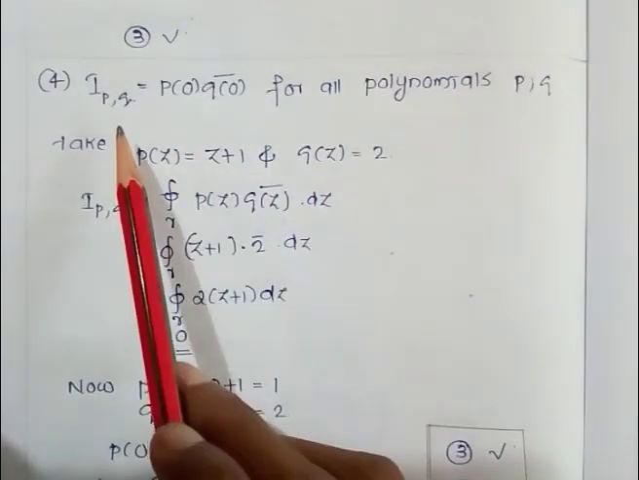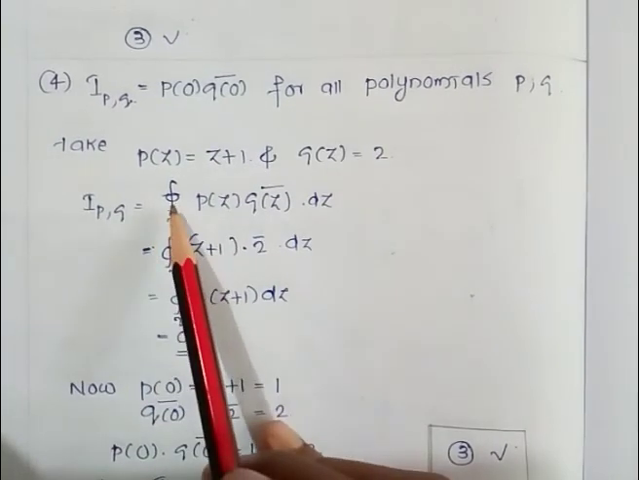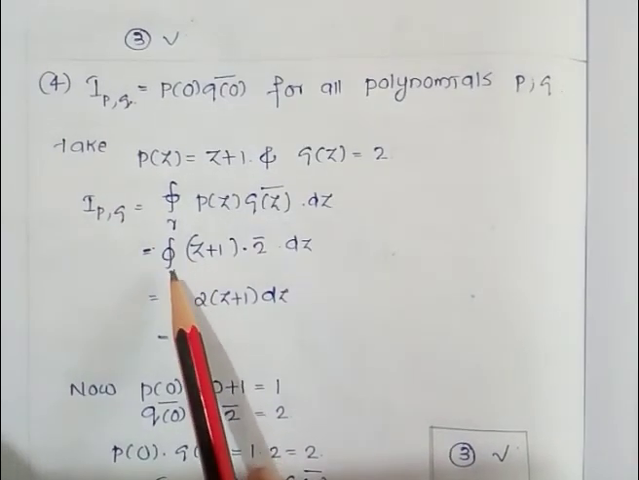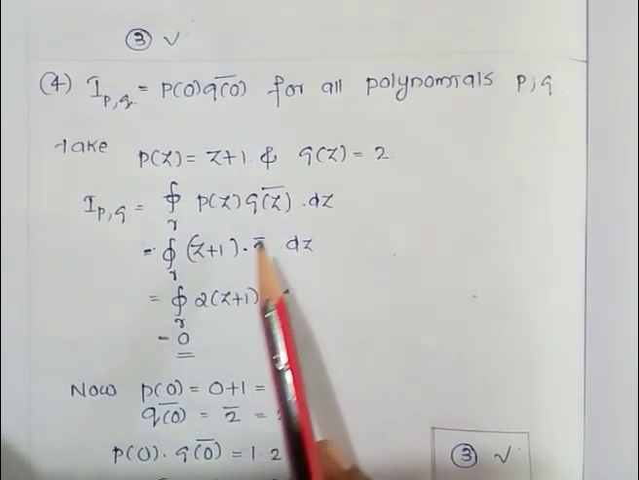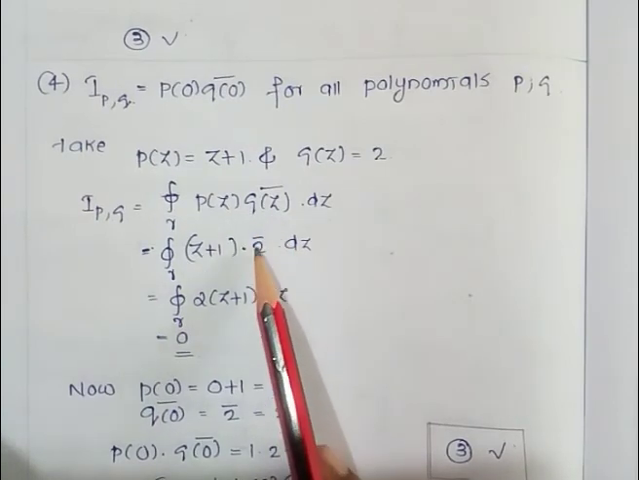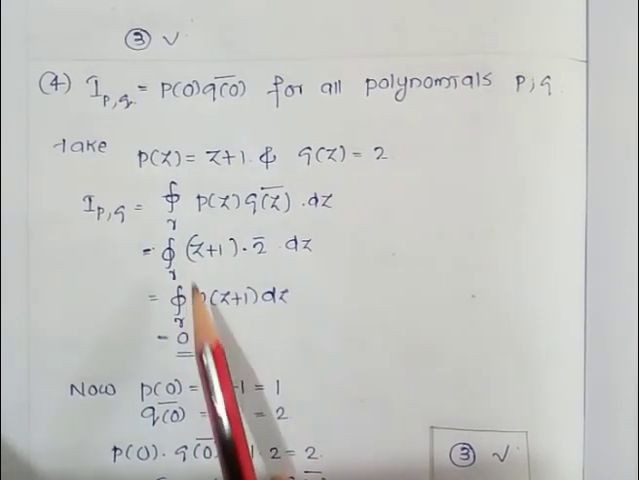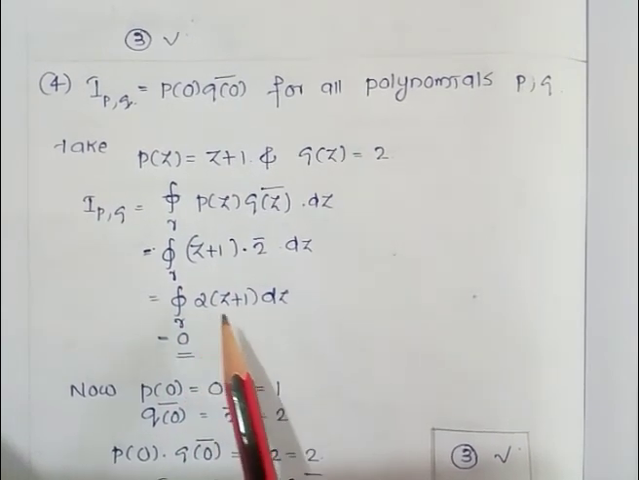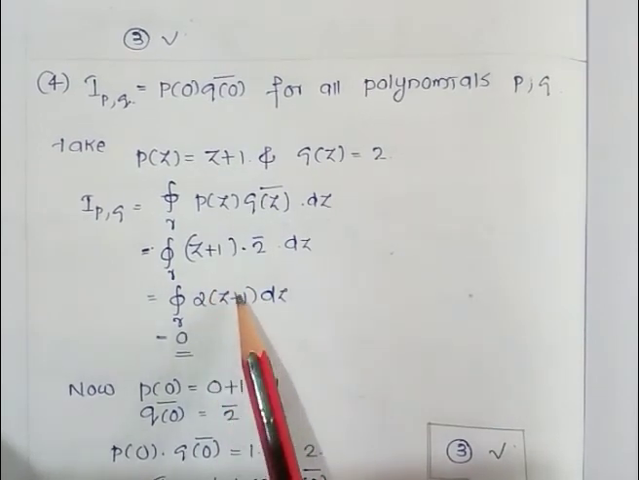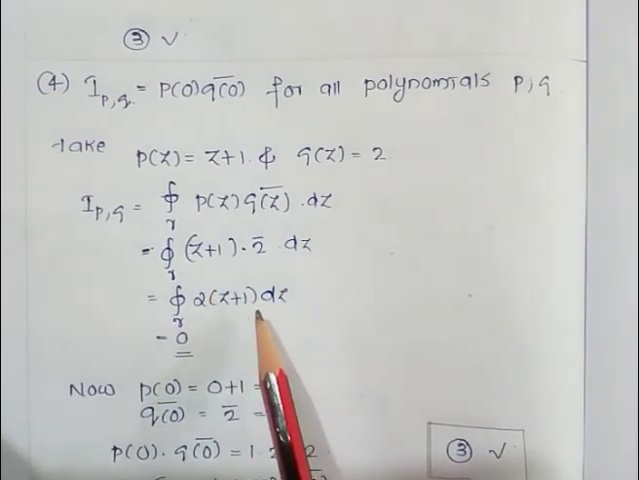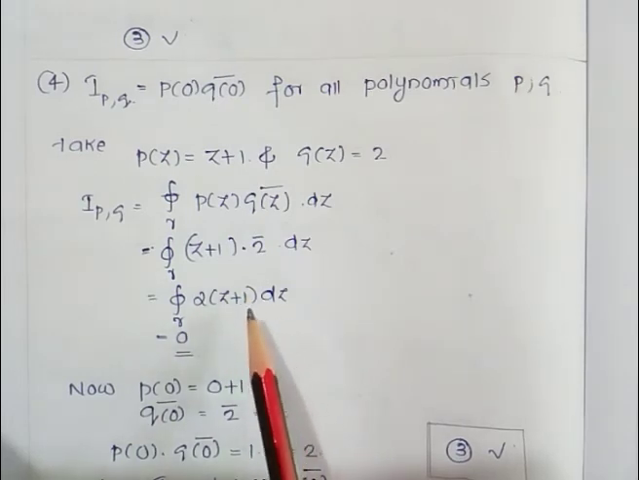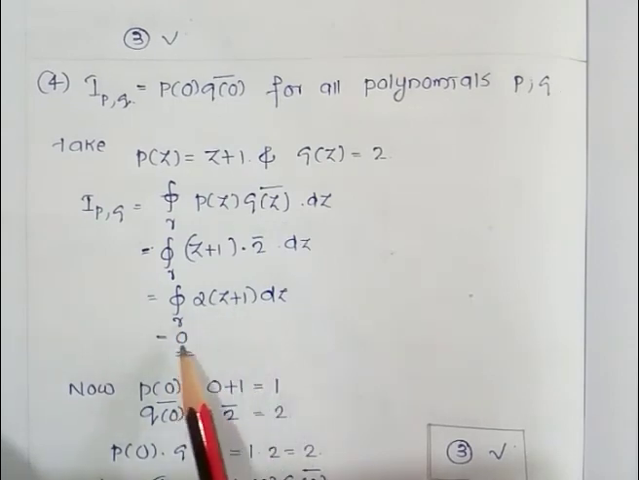Now we are computing I(p, q). So I(p, q) is equal to the integral over gamma of p(z) q(z) bar dz. So substituting the values, p(z) is z plus 1 and q(z) is 2, and q(z) bar is equal to 2 bar dz. And 2 bar is equal to 2. So this integral becomes the integral over gamma of 2 times (z plus 1) dz, which is a polynomial function. So we can again apply Cauchy-Goursat theorem. So by Cauchy-Goursat theorem this integral becomes 0. So we get I(p, q) equal to 0.